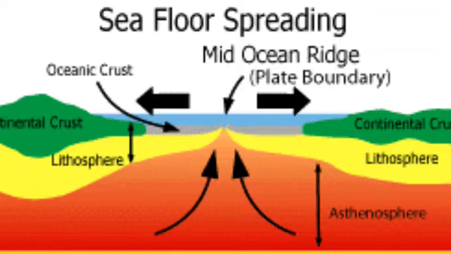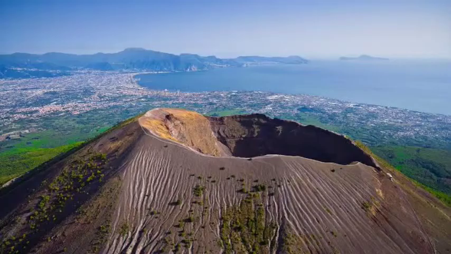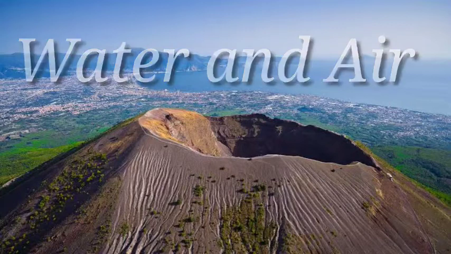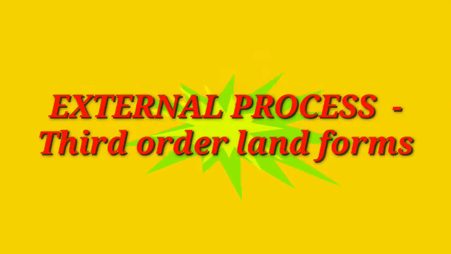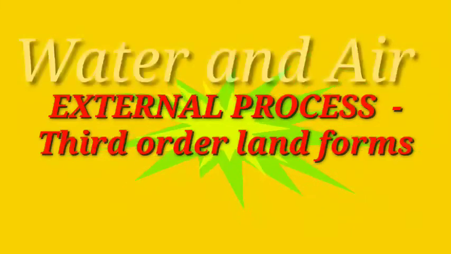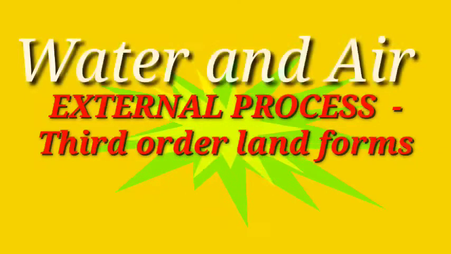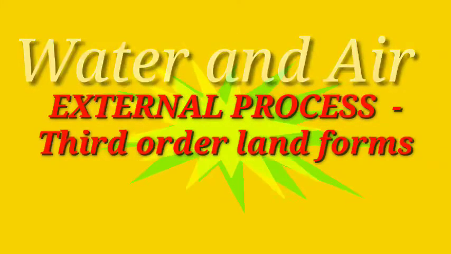In that internal process, there are volcanic eruptions, earthquakes, sudden movements and slow movements, and landslides. So these are all different kinds of activities in the internal process. Similarly, there is the external process also. What is that external process? What are the activities there?